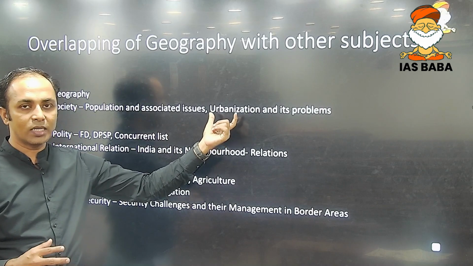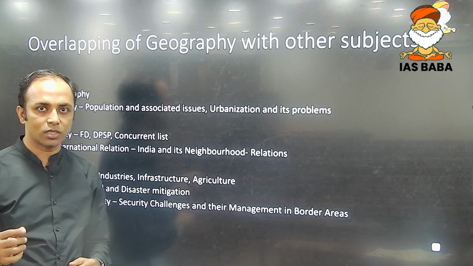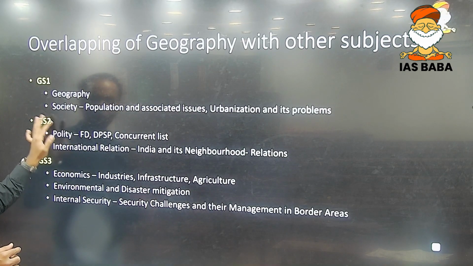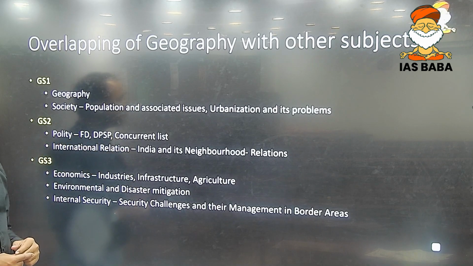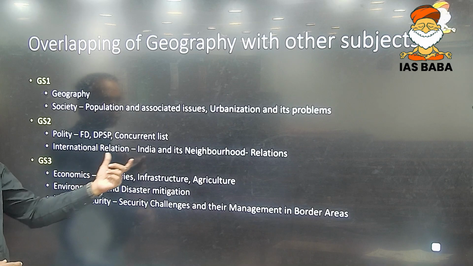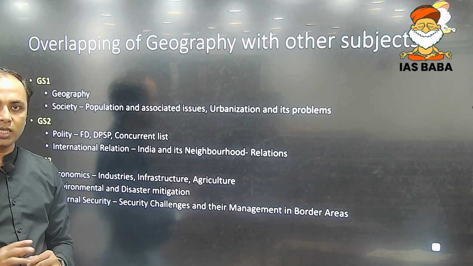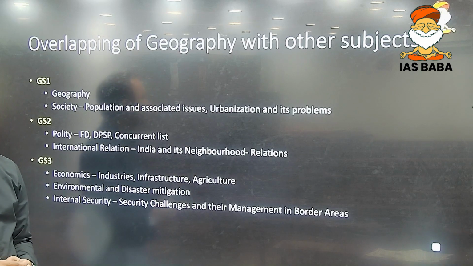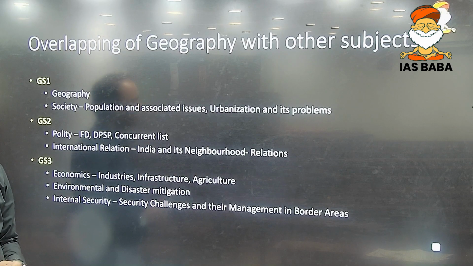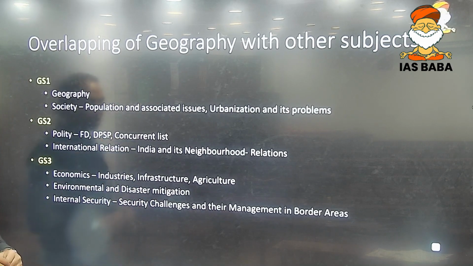Similarly, with respect to human settlements, there is a topic in geography, and here also, urbanization and its problems related topics are there in Indian society. Similarly, if you take the case of GS paper 2, there are some topics in polity which can also overlap with geography. With international relations also, if you have an understanding of India, its neighborhood countries, the important seas and the disputes related to them, this will help you in GS paper 2 of international relations. In fact, there are several mapping-based questions that have been asked from the international mapping perspective.